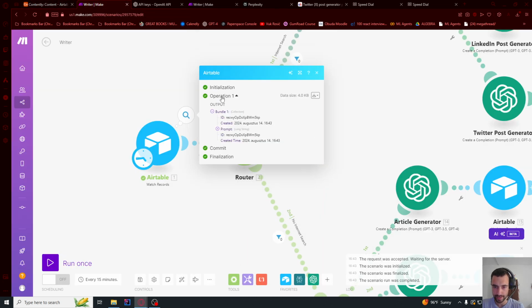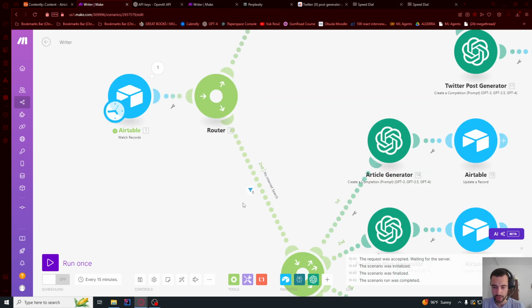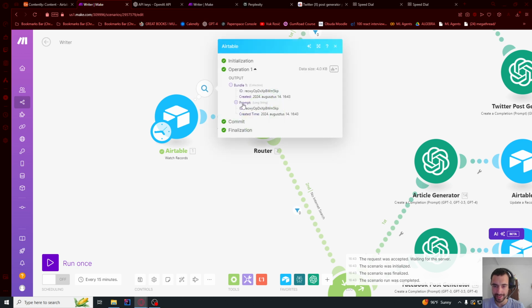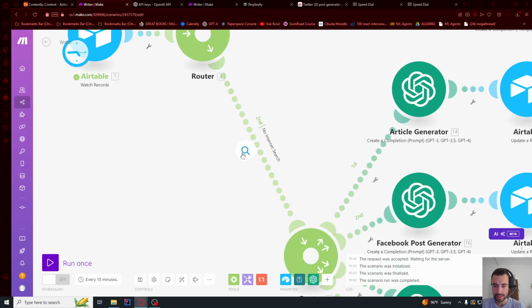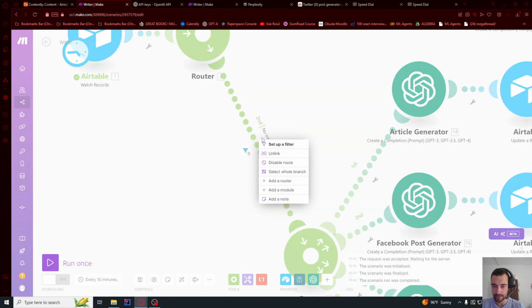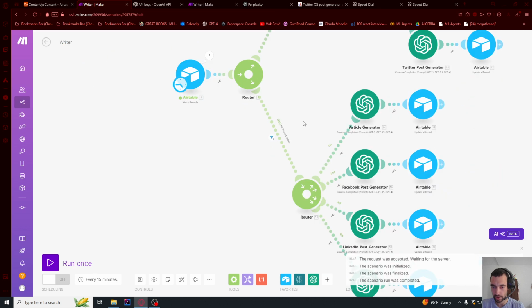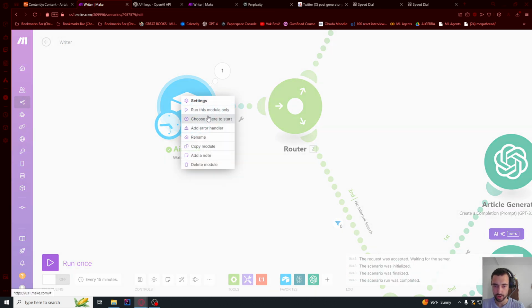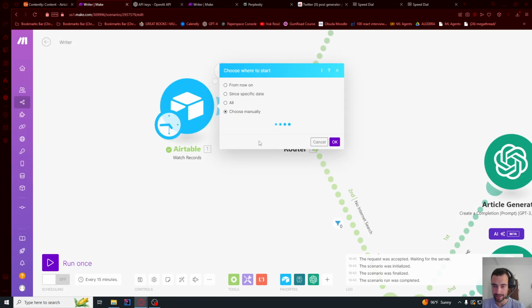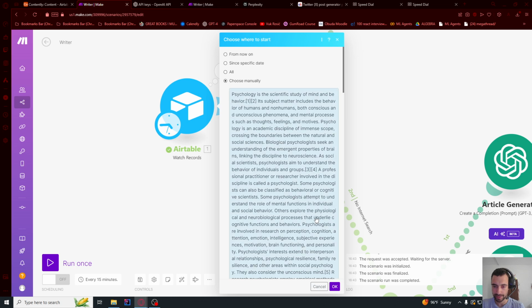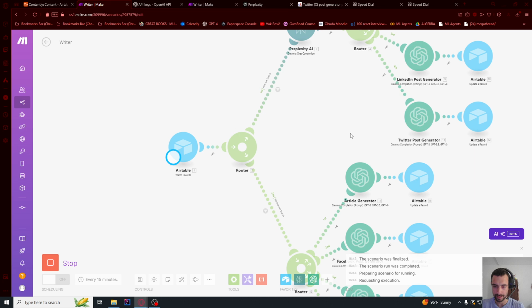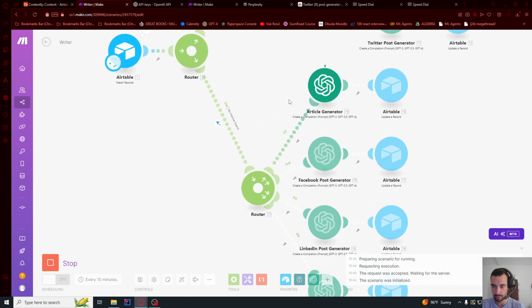Let's see what the problem is. Okay, so I see what the problem is. If we go here, we see that enrich with internet search does not exist at all here because it's disabled, so it's not sent at all. So instead of saying it's equal to false, let me right click here and then say does not exist. Okay, so let me go ahead and choose where to start again, choose manually, okay, and click this one, the top one, and press OK. And now let me run this once more, and now it went through the filter and now it's generating.